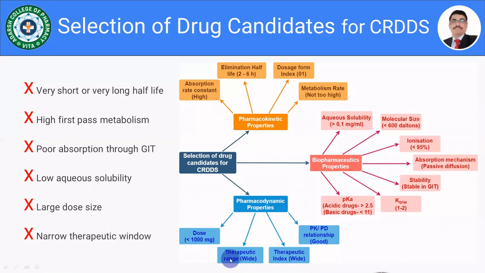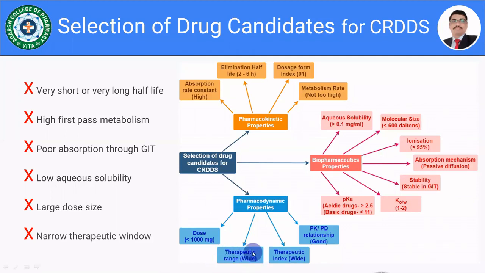Then the therapeutic range, yes, it should be wide. If it is narrow, what will happen? There may be fluctuation, there may be toxicities, and such drugs are not suitable, because whatever things we are controlling depend on the dissolution rate.